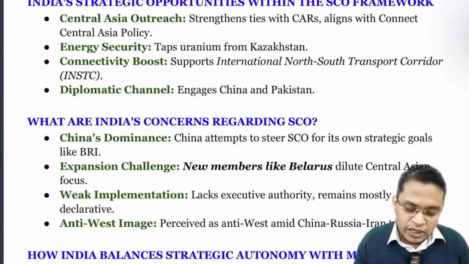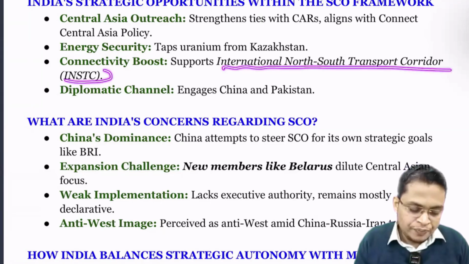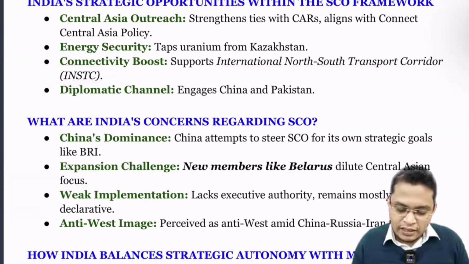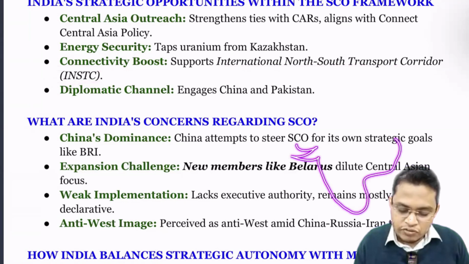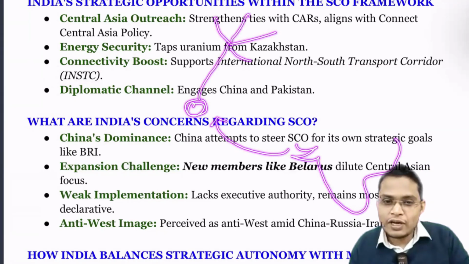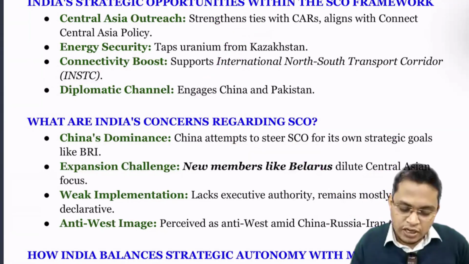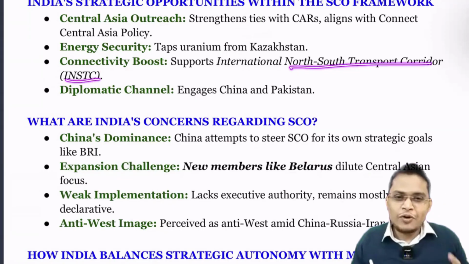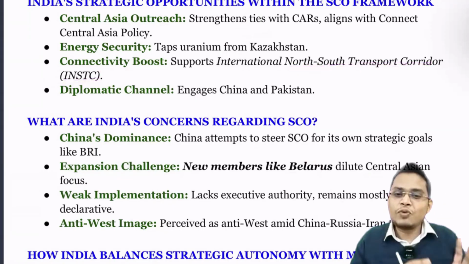For that, we are supporting the International North-South Transport Corridor. It starts from India, then Iran, and from Iran we are connecting to all Central Asian countries. This question was already asked in UPSC prelims this year. UPSC is going to ask questions from here only, so you have to do this value addition.